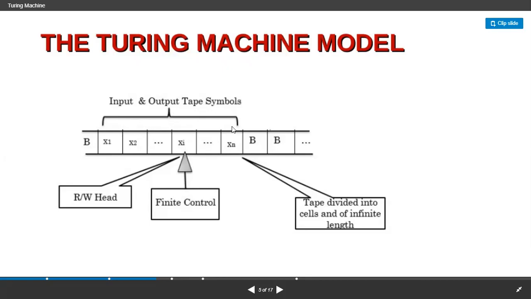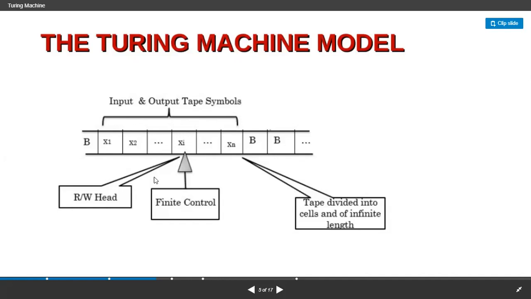just by reading from the input tape. And whatever output we need to generate, we are going to generate from this, so that's why we are calling it an output tape symbol also. So here itself we are naming it input and output tape symbols, and this is a read or write head. This pointer is a read or write head. It always reads one cell, reading one cell and writing the output.